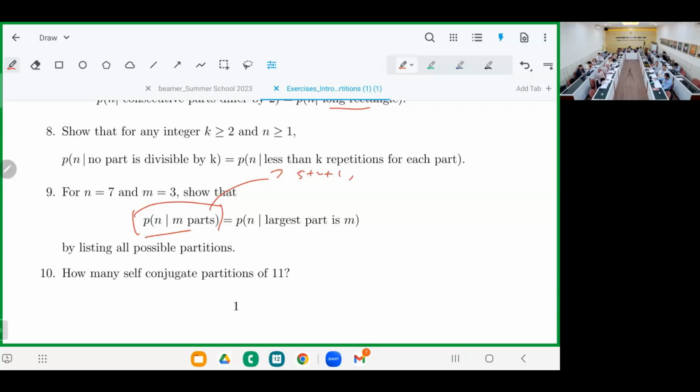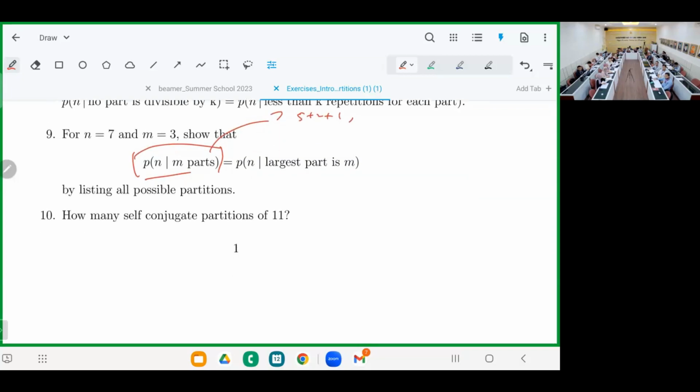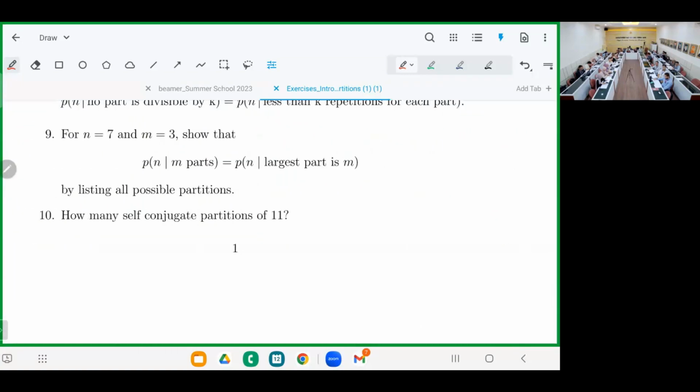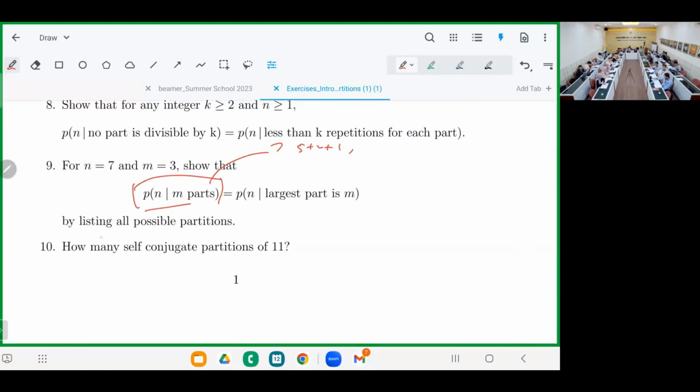And then, in theorem, yes, in general we can prove it in 11. But please see the instruction. We're listing all possible. But it's just conjugate. Yeah, I know. But again, please follow the instruction. So 5 plus 2 plus 1, and then is it correct?